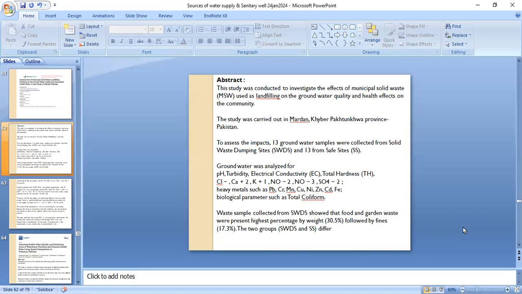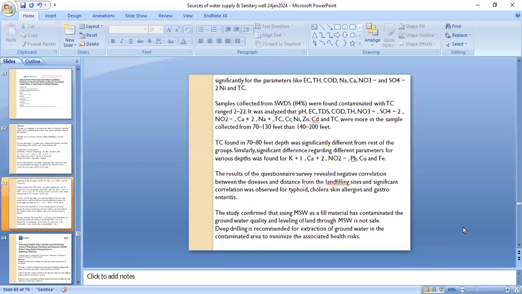Waste samples collected from solid waste dumping sites showed that food and garden waste were present in the highest percentage by weight, and that is 30.5%, followed by the fines at 17.3%. The two groups, the solid waste disposal sites and the sanitary sites, differ significantly for parameters like electrical conductivity, total hardness, the electrolytes, and the heavy metals.